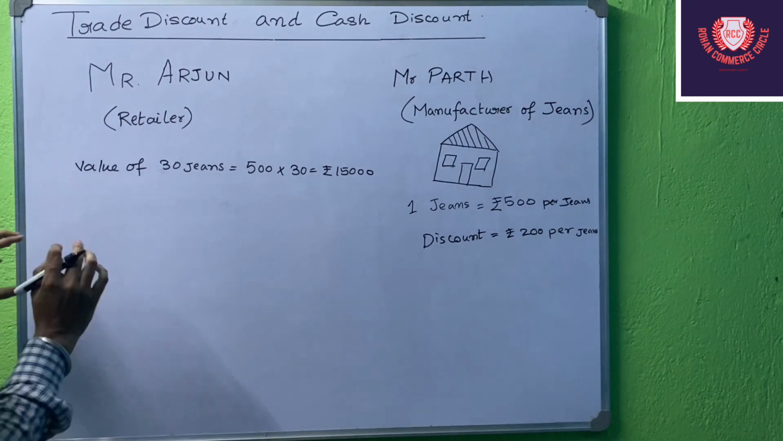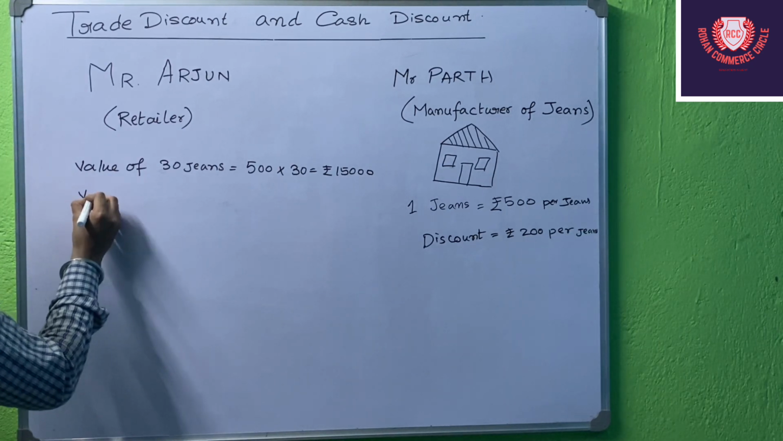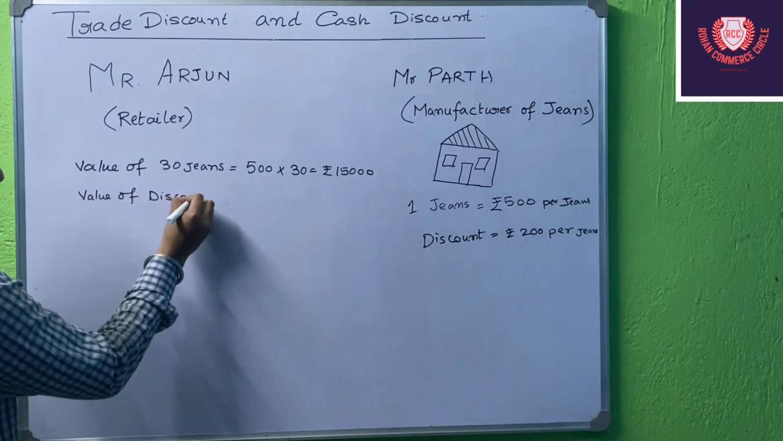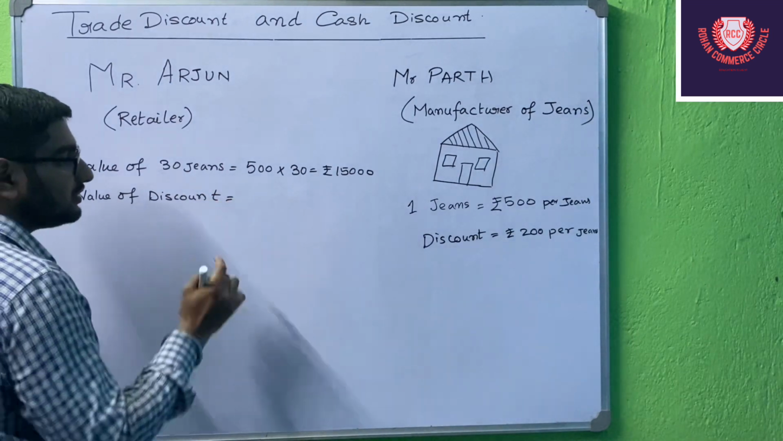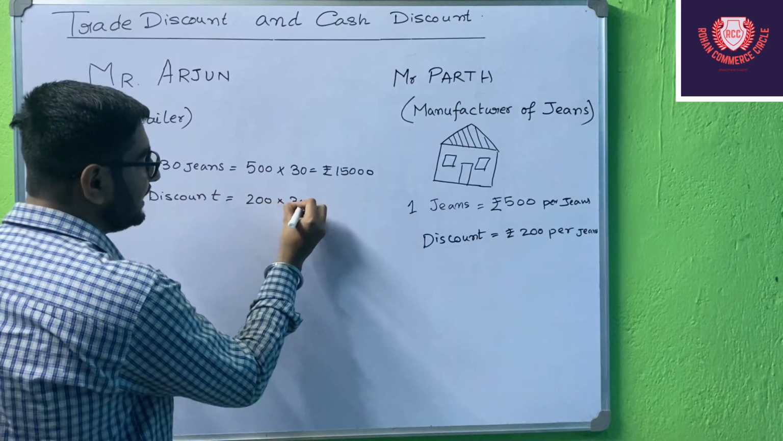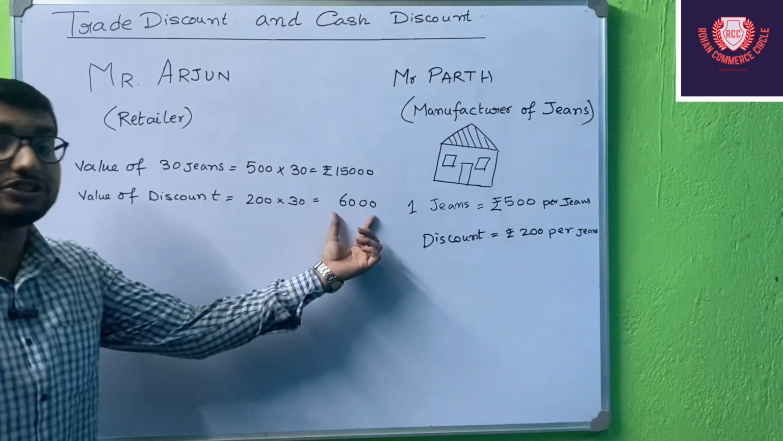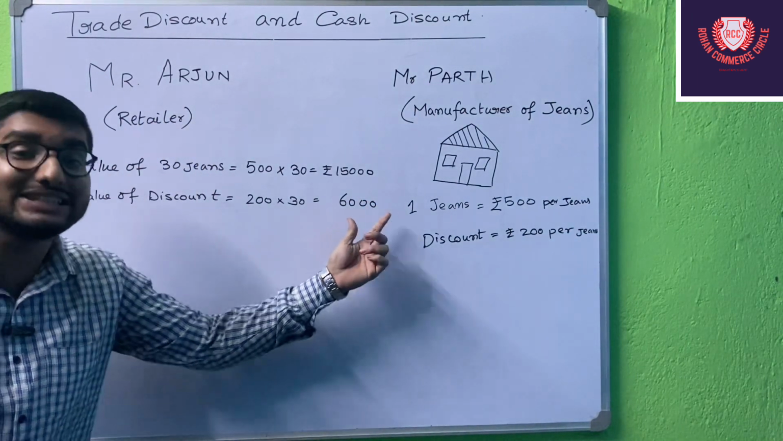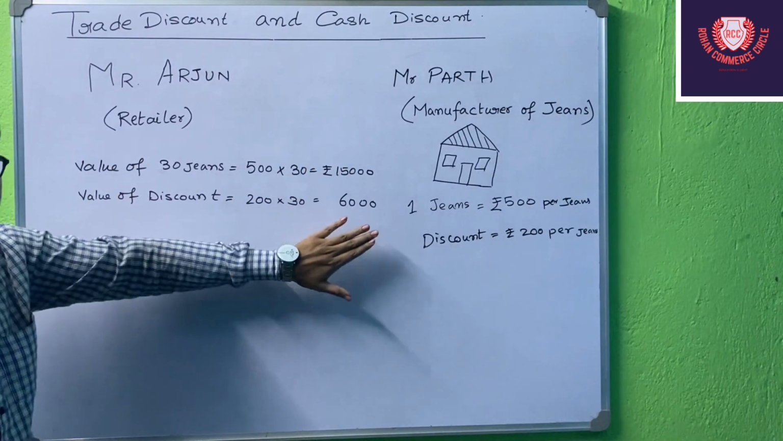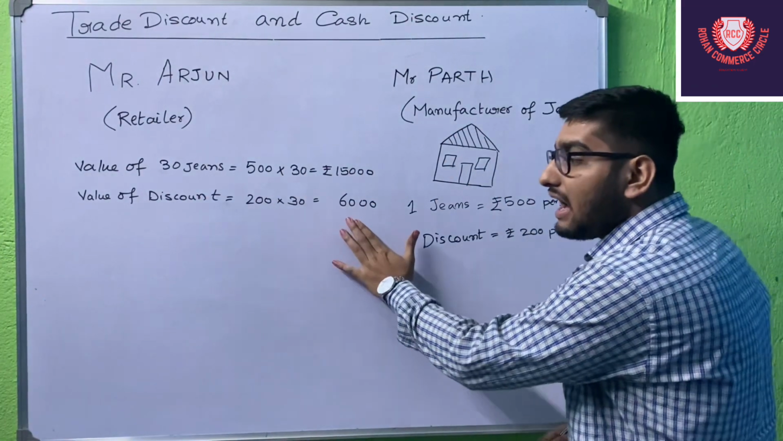But over here Mr. Parth is giving a discount of ₹200 per jeans. So the value of discount will be, he is giving a discount of ₹200. So what will be the value? 200 into 30, which will be equal to ₹6,000. Now what is this 6,000 students? This 6,000 is the discount given by Parth to Arjun, right? This ₹6,000 is the discount Mr. Parth is giving to Arjun.